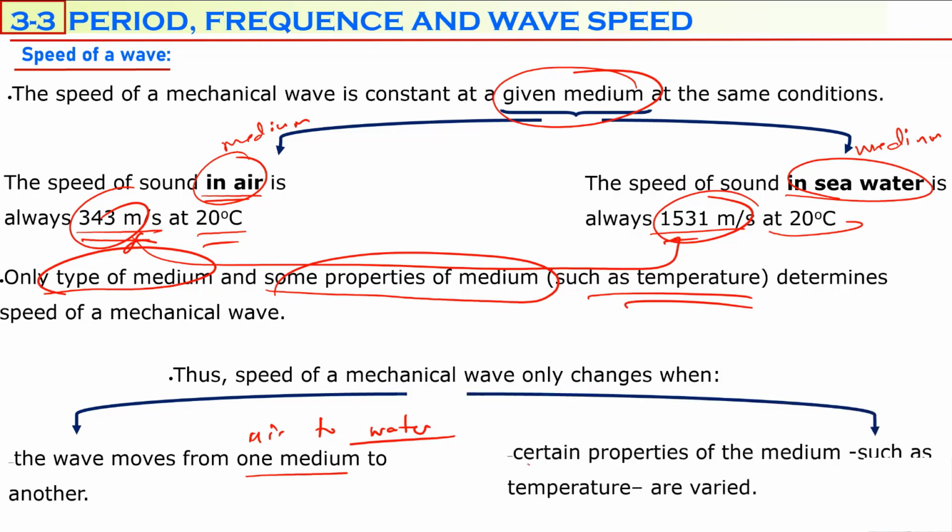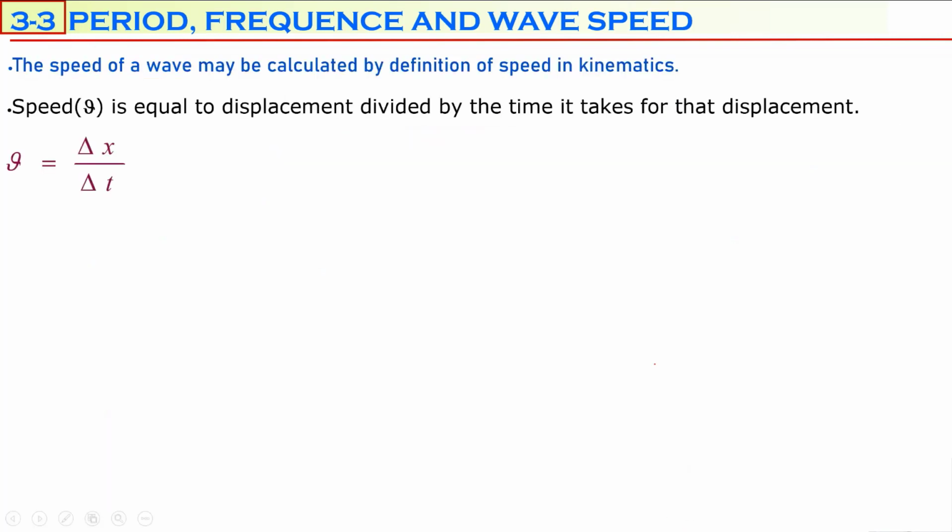Another factor is that you should change some certain properties of the medium, such as temperature, hot air, cold air, for example, or salty water, pure water, or something like this. Or soft spring, tough spring. So waves can travel at different speeds through those mediums if the properties of the mediums are different. Same type of medium, but the properties are different, so waves can travel at different speeds.